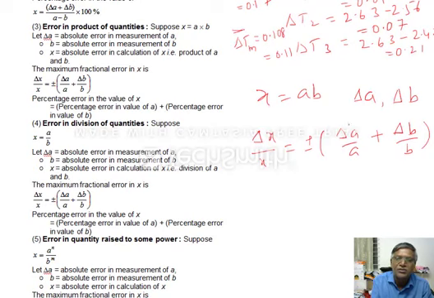You can just remember this. That's all. Percentage बोले तो multiply both sides with 100. This is for product.